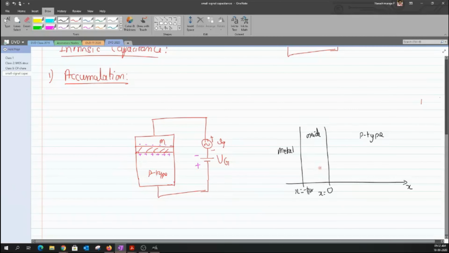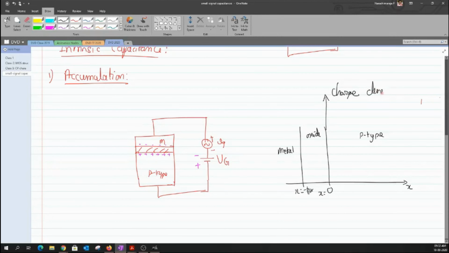Now let us see what type of charges I have, so this particular axis denotes the charge. Rather than writing in terms of charge distribution, I'll just write it as charge density, which is nothing but rho of x. Now, what type of charge would I have between the metal and the oxide? Negative charge, obviously. So we have negative charges over here on the accumulation, with some magnitude. It depends on the magnitude of my capital VG.